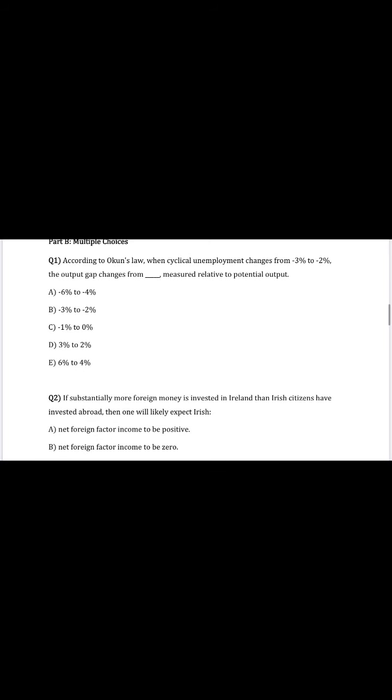So that means our GDP is 6% above potential, so our output gap is negative 6%. Then we come to a relatively good state because cyclical unemployment goes down. It is now negative 2%. We again multiply that by 2. Then it means that our output gap is now negative 4%. So the answer is A.